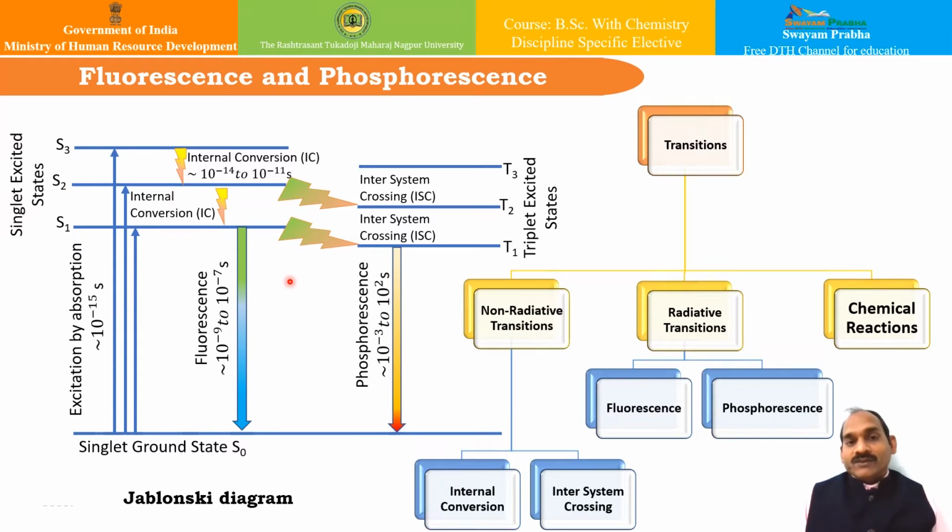This particular diagram we have already seen in our discussion of electronic spectroscopy. We saw this diagram during the discussion of the Franck-Condon principle. However, let us try to understand one of the additional phenomena here. In this Jablonski diagram, as already seen, the light absorbed by the system is used up in bringing about a photochemical reaction. But the absorbed light may not necessarily bring about a photochemical reaction.